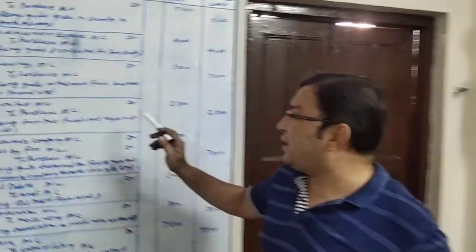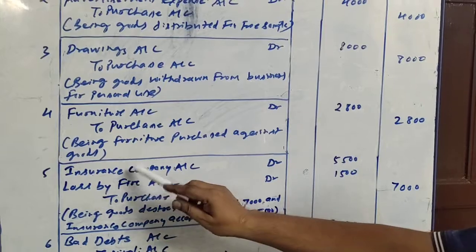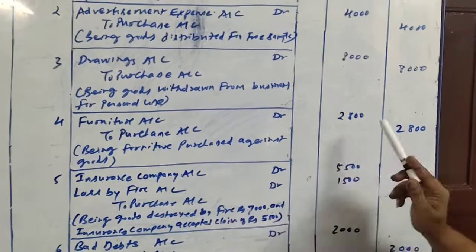Your transaction entry will be furniture account debit to purchase account. Once again, furniture comes in, so furniture account will be debited, and goods is going out other than sales, so purchase account will be credited. Here it is furniture account debit to purchase account, being furniture purchased against goods, and the amount is 2,800.